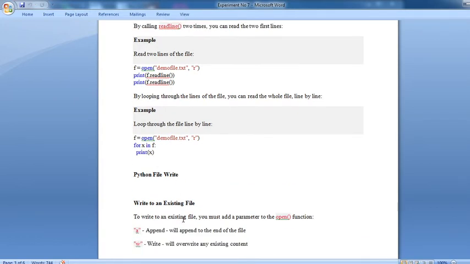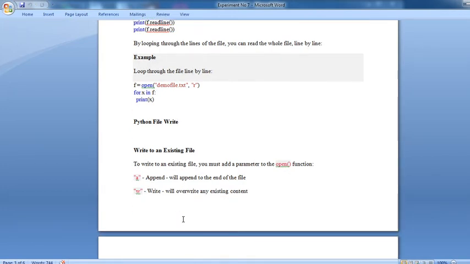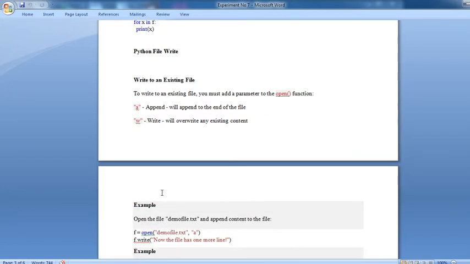Then the second part of this experiment is Python file write. How to write in the file? To write to an existing file, you must add a parameter to the open function. "a", append, will append to the end of a file. "w", write, will overwrite any existing content. Now an example. First, the appending: if you already have existing text in your file and want to add some text, it is added automatically. Then "w" will overwrite any existing content.